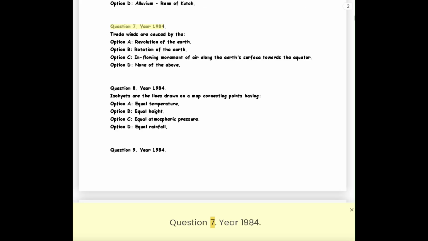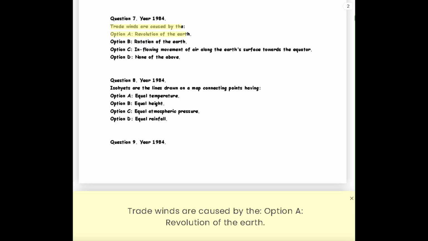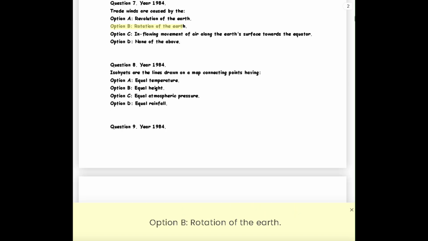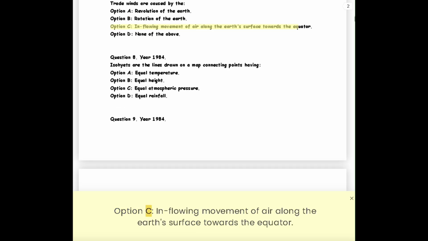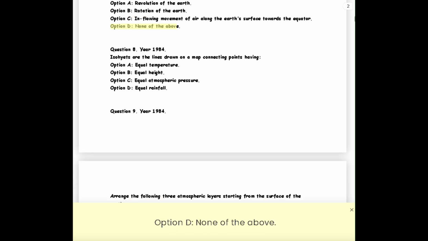Question 7. Year 1984. Trade winds are caused by the Option A. Revolution of the Earth. Option B. Rotation of the Earth. Option C. Inflowing movement of air along the Earth's surface towards the equator. Option D. None of the above.